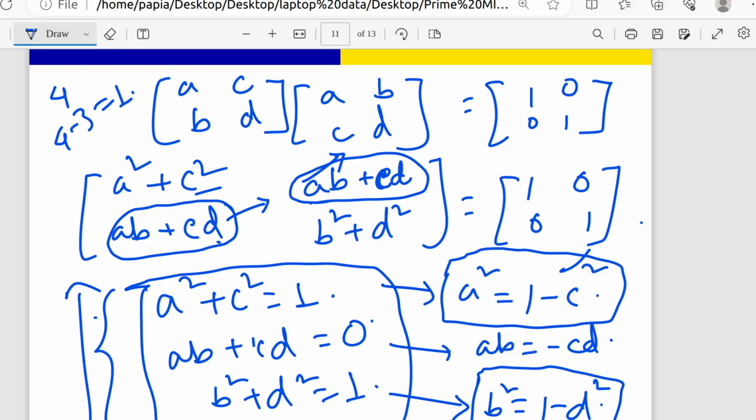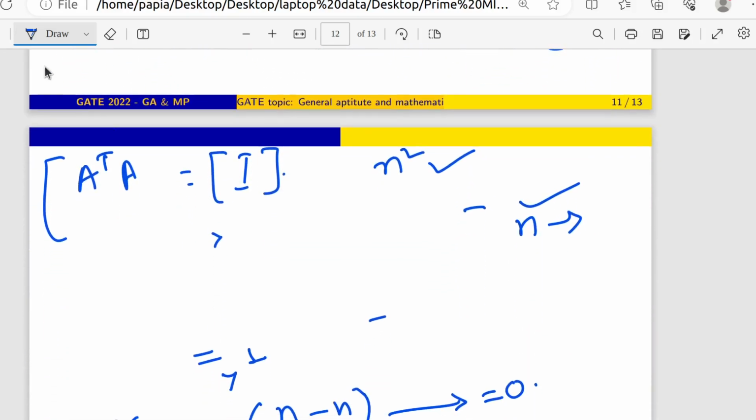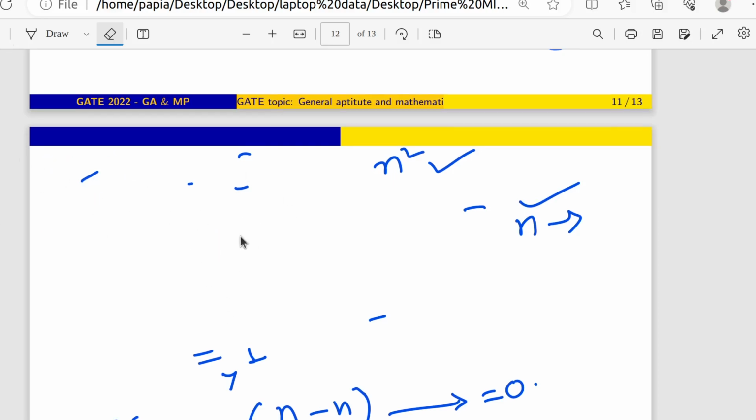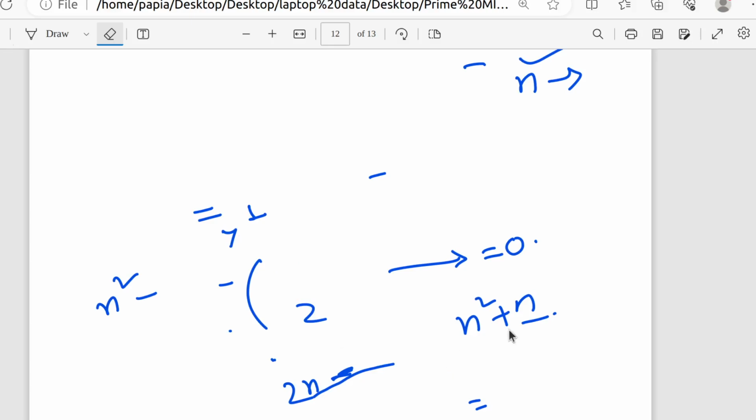So in 2 by 2, we took the number of free parameters and subtracted how many differential equations we can get from the condition that it is orthogonal. So we are just doing 4 minus 3, which is nothing but 1. Similarly, for n by n matrix, what will we do? In n by n matrix, previously n square terms were there. Wait, I'm just going to clear a little bit so that it will be understandable.